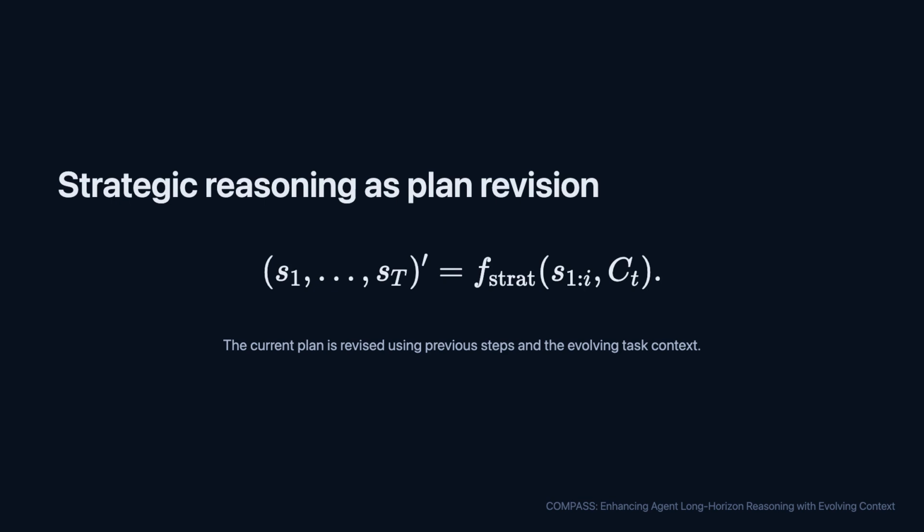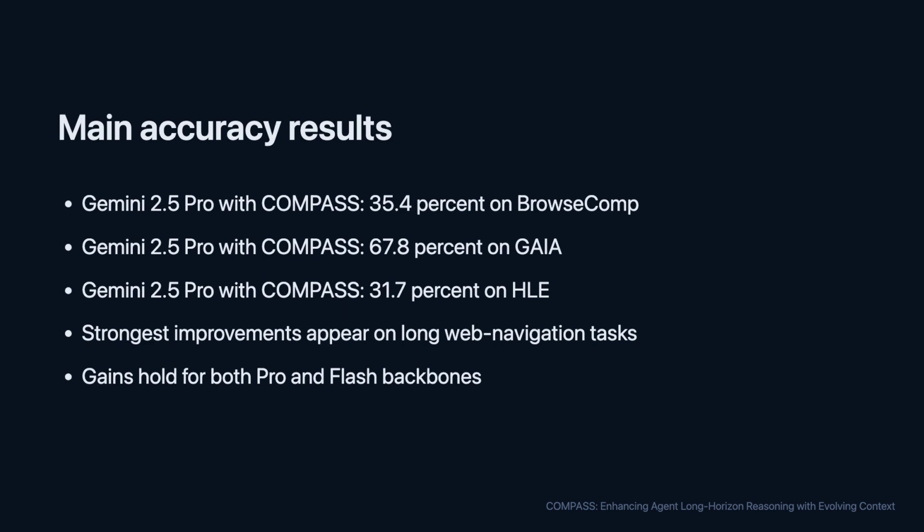pivot or verification step. The headline results are consistent across three difficult benchmarks: Gaia, BrowseComp, and Humanity's Last Exam. With Gemini 2.5 Pro, Compass reaches 35.4% on BrowseComp, 67.8% on Gaia, and 31.7% on HLE, outperforming single-agent and multi-agent baselines. With Gemini 2.5 Flash, it also improves over comparable baselines. The largest gains appear on BrowseComp, where many tasks require sustained web navigation and cross-source verification.